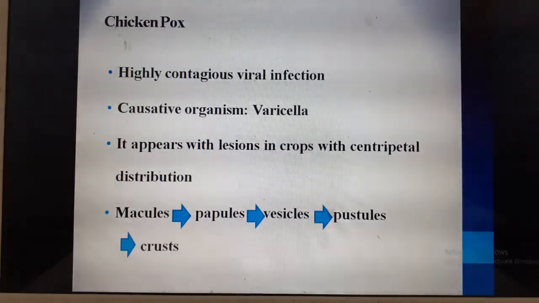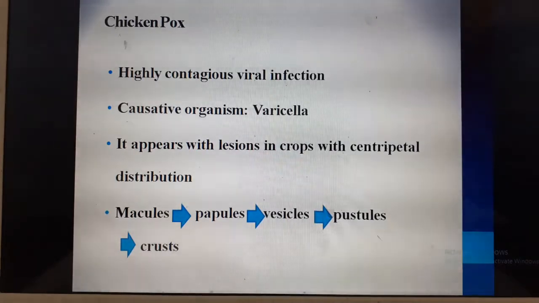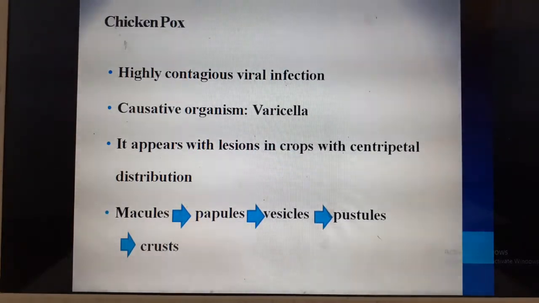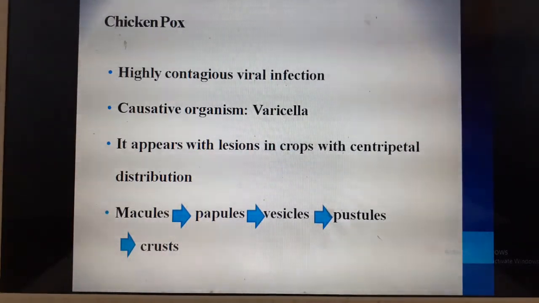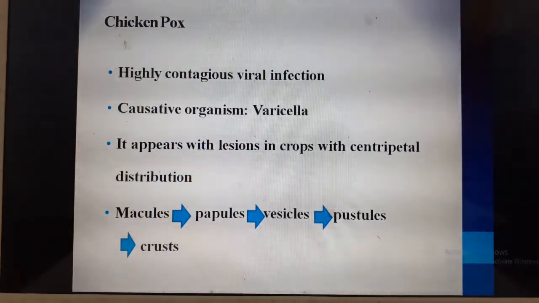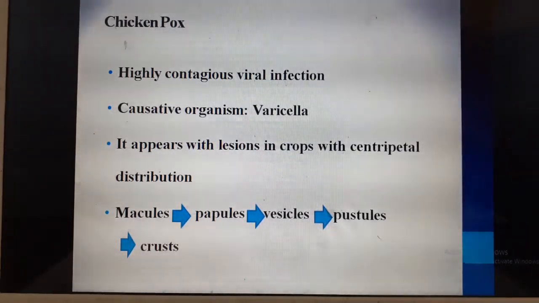Here the lesion starts as macules. Macules are tiny lesions less than 1 centimeter. So macules, then it becomes papules, little bit raised projections, and then it becomes vesicles. Vesicles are those filled with clear fluid. Then it becomes pustules filled with pus, and then it breaks down to form crust. Crust is a velvety red appearance of skin that is peeled off.